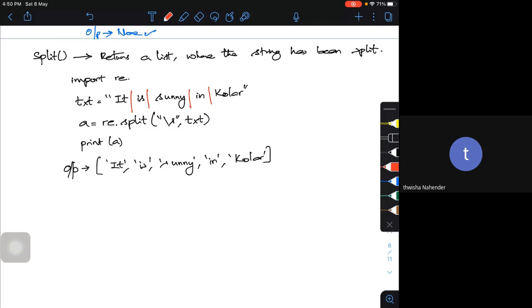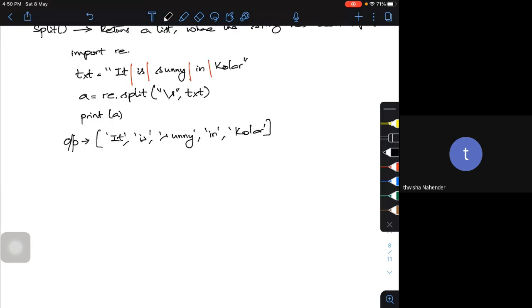For example, the same text: text is equal to "Sunny in Kolar".